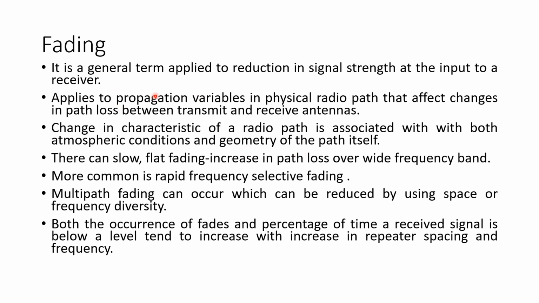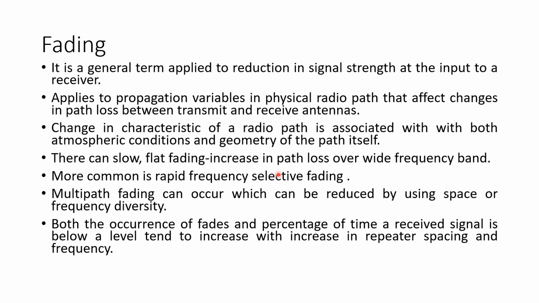It applies to the propagation variables in the physical radio path that affect changes in path loss between the transmit and receive antennas. Because of this fading, the intensity of our receive signal decreases, so our calculated path loss also will get affected. There can be different types of fading, like slow and flat fading that occurs over a wide frequency band.